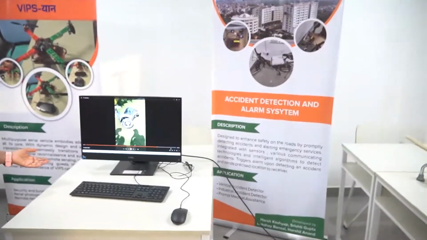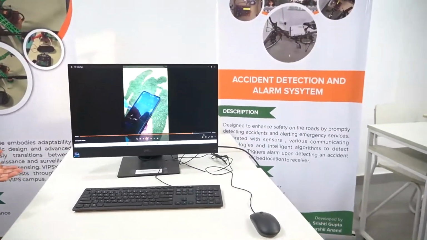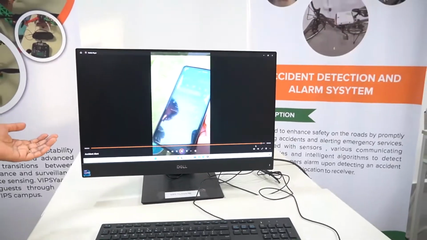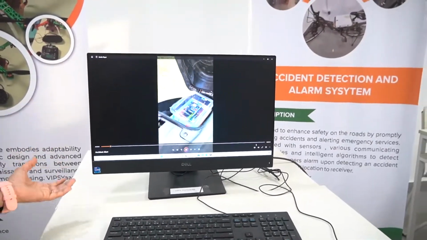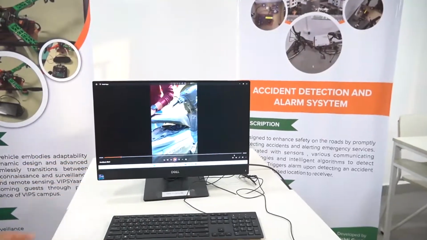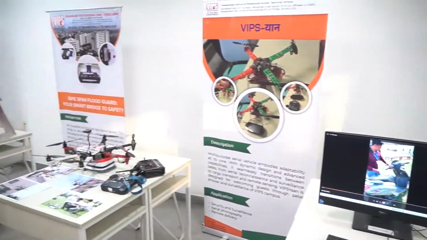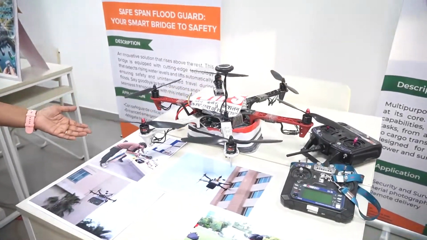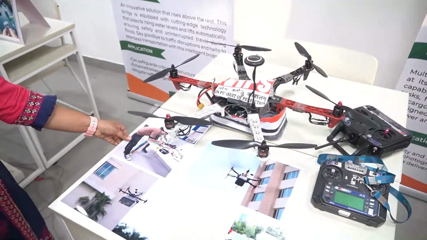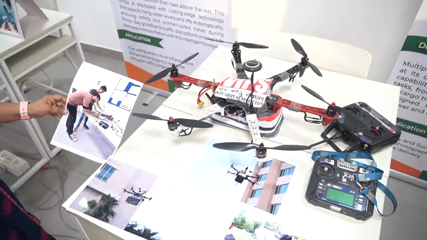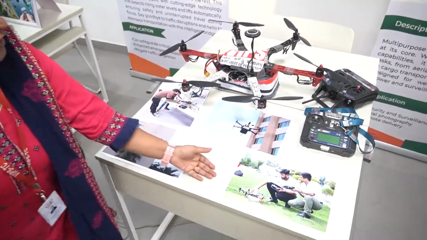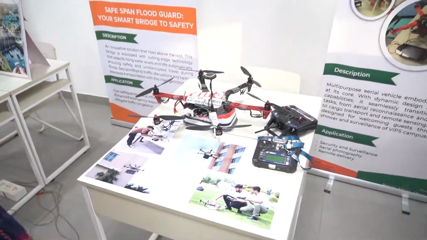This is the accident detection and alarm system which is designed by the students, where if any particular accident occurs, then the message will come on the number of the person involved. This is the robotic drone which is designed by the students of our college. This is the prototype stage where they started working and then they converted it into the full-fledged hardware project.